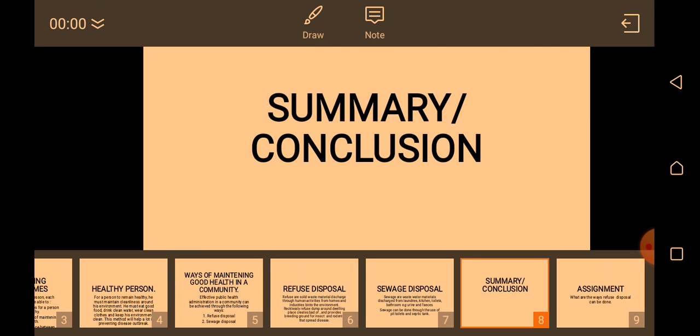And also, before you can consider a person to be healthy, it means that the person's environment is clean, and the person eats good food, drinks clean water, wears clean clothes, and also keeps his or her environment clean. By so doing, the person's environment will be void of disease outbreak. Don't forget all of this. We have different ways we can dispose our refuse and our sewage.